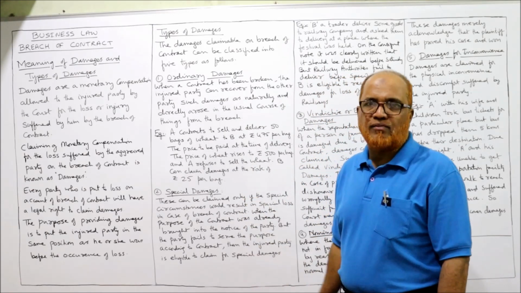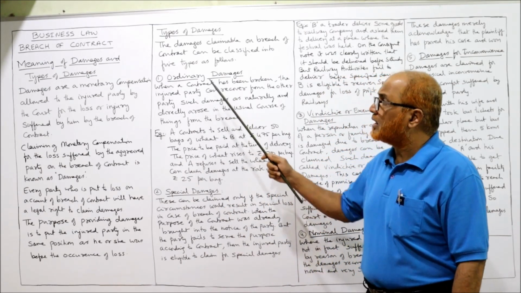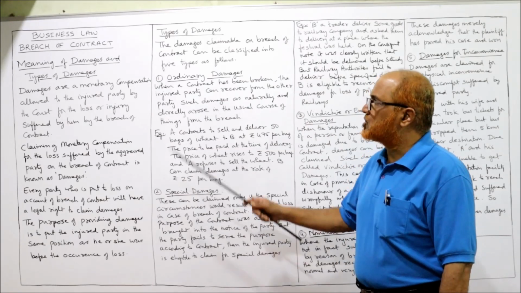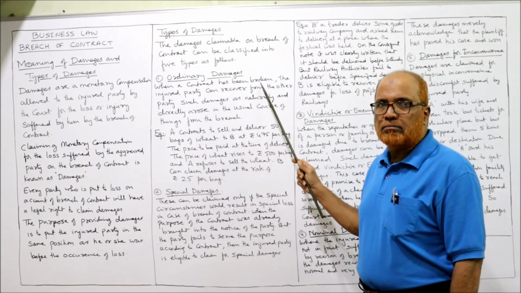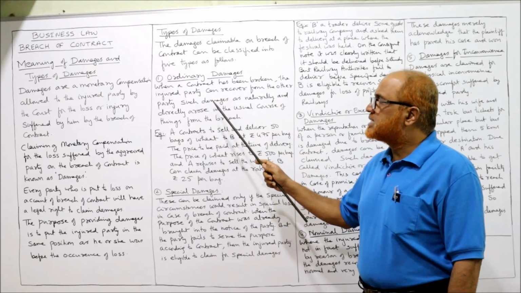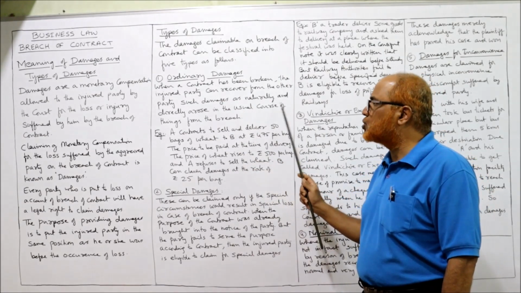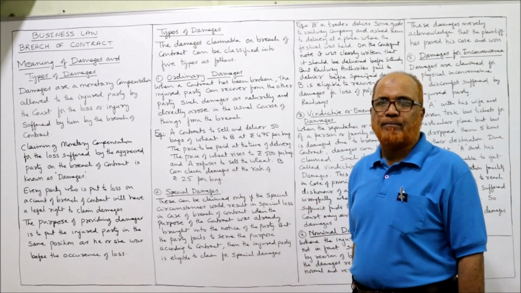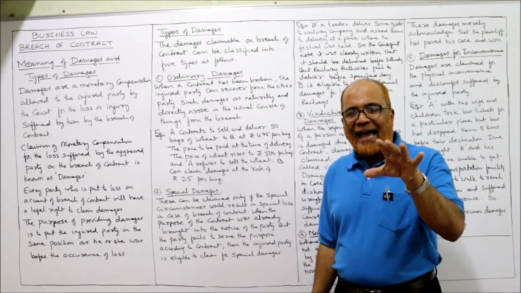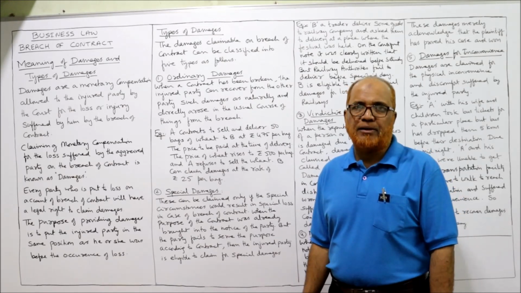Now what are the different types of damages? We can classify the damages into 5 categories. The first category, ordinary damages. When a contract has been breached, the injured party can recover from the other party such damages as naturally and directly arose in the usual course of things from the breach. That means ordinary damages are those natural damages which occurred to the injured party.